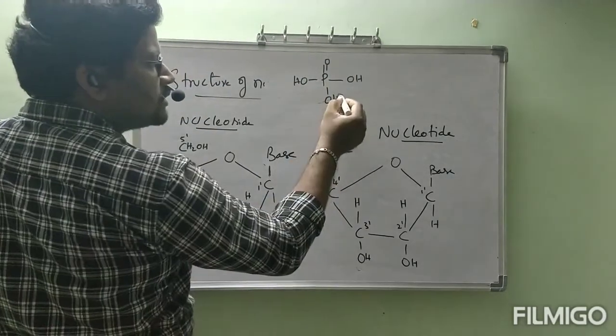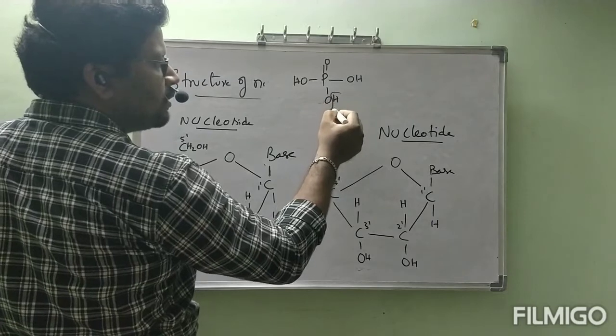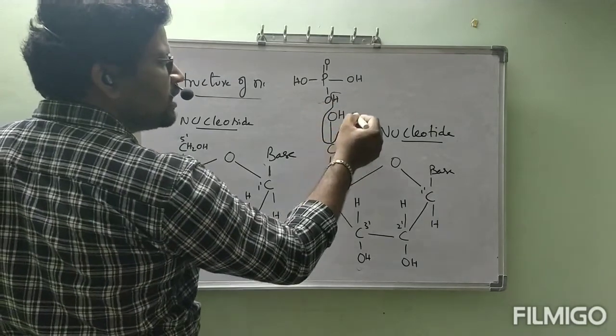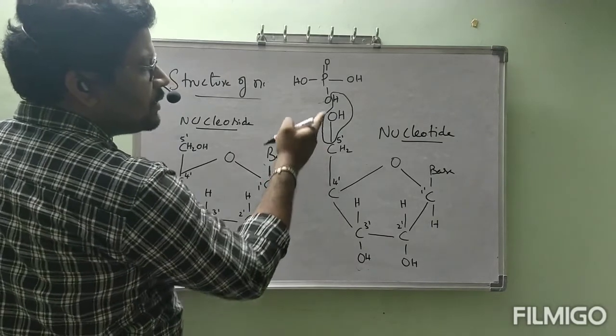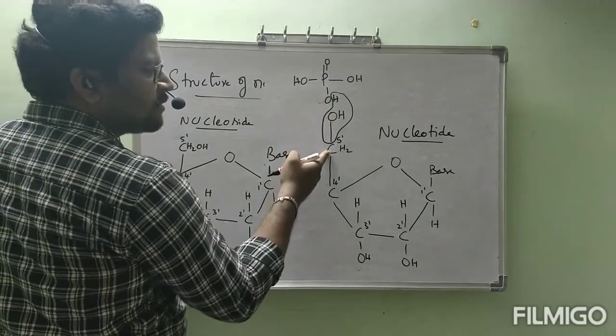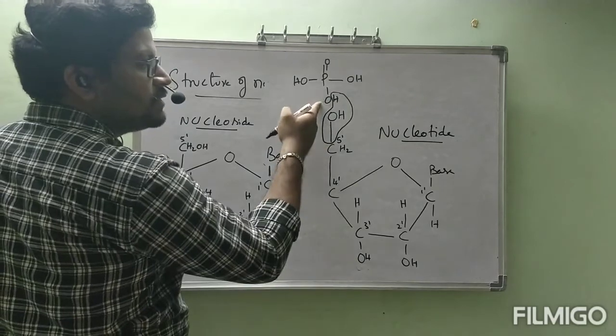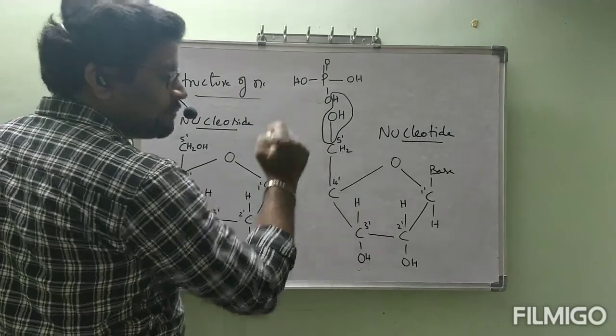Now the hydrogen present here and the OH present here will be lost as water. This 5' carbon is going to be bonded to this oxygen.